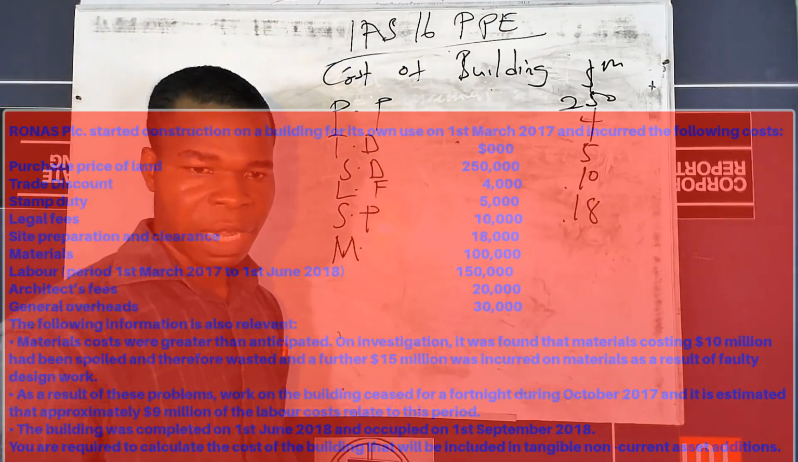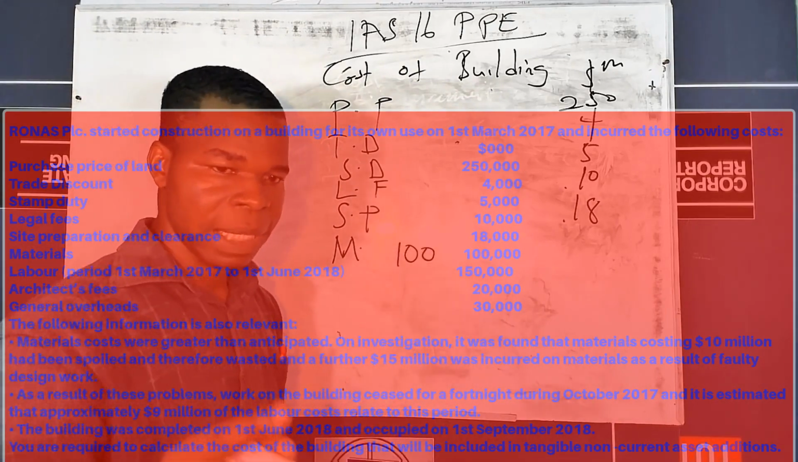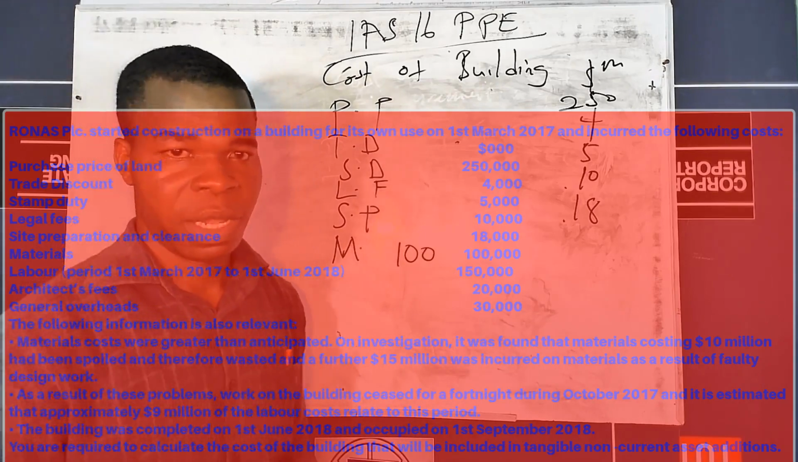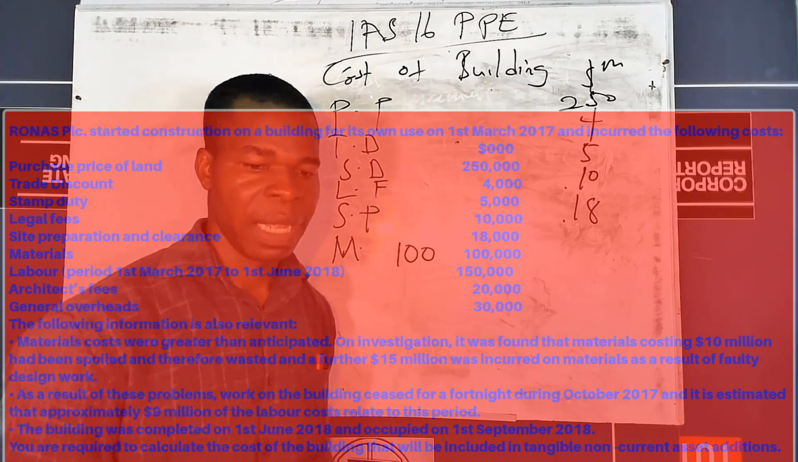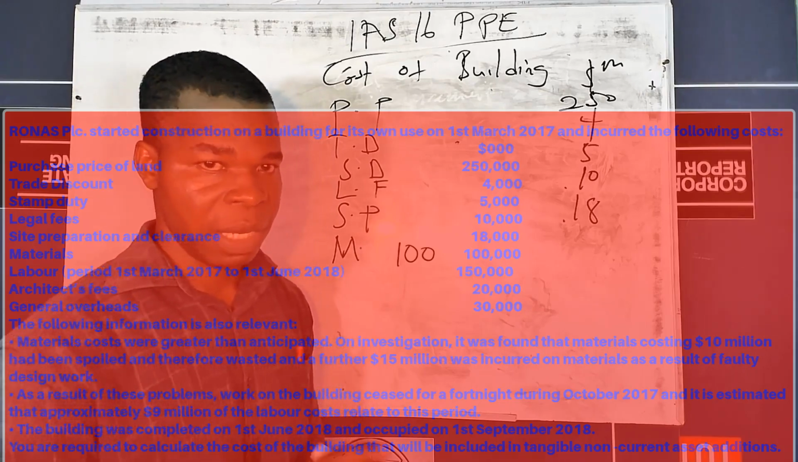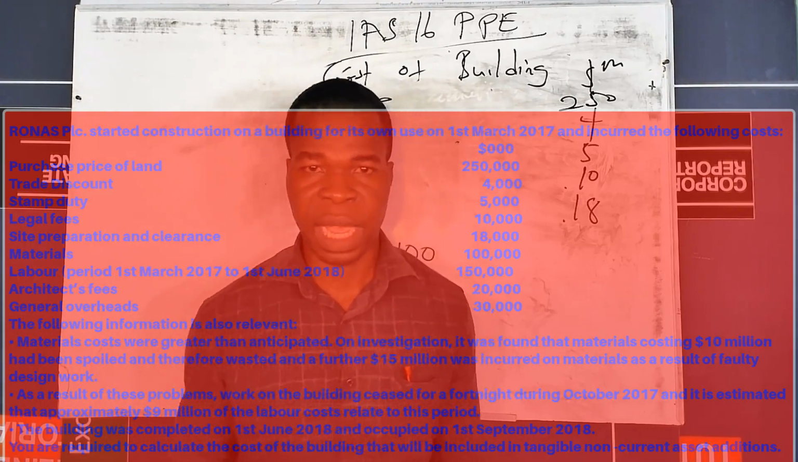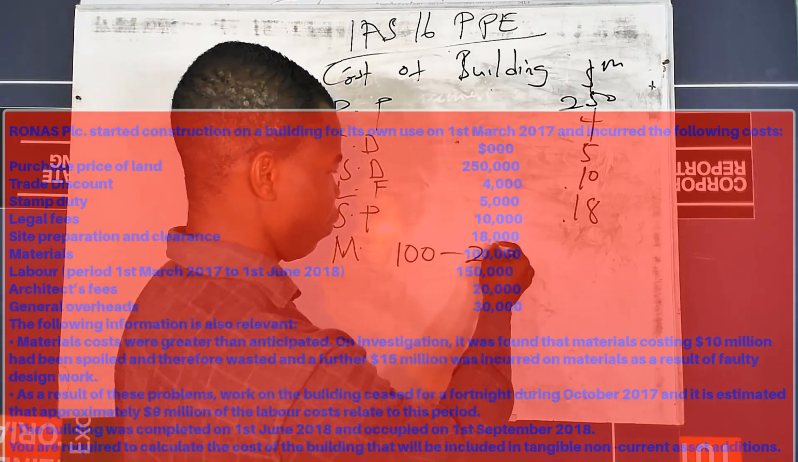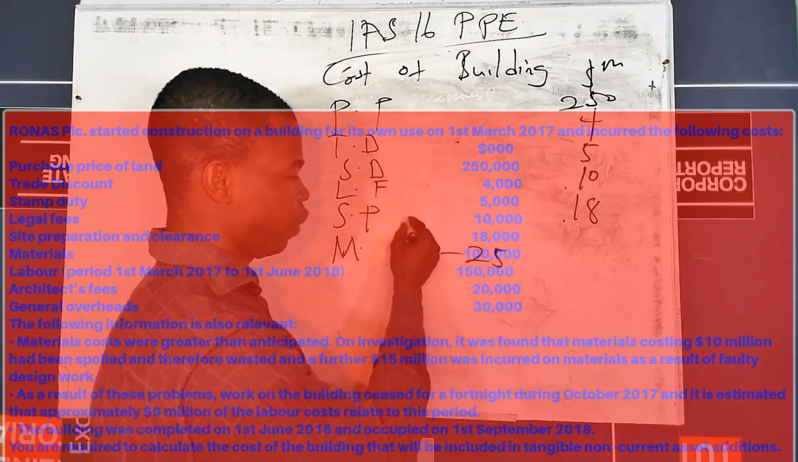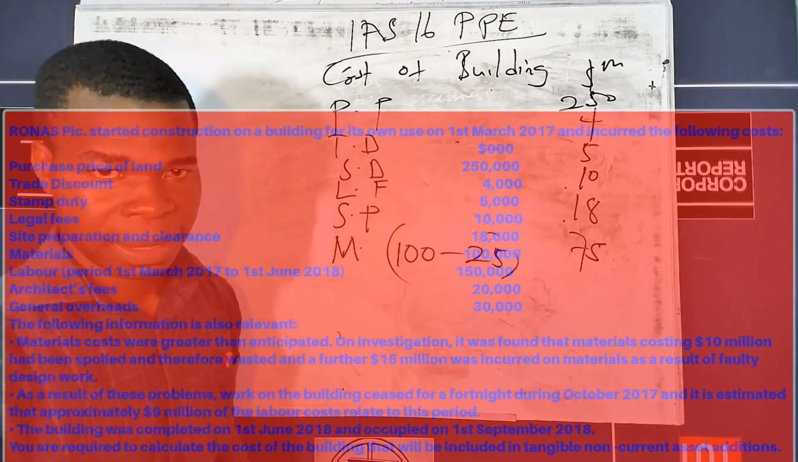Materials. The value given to us is 100 million, but there is an issue with the materials. We were told that some materials were damaged, and the first one was 10 million, and then we also have 15 million. Anytime these materials are damaged during the construction of the asset, it's supposed to be taken care of. We take it off. So here we will less the 25, the 10 plus the 15 will give 25, before the rest will be treated as part of the asset.